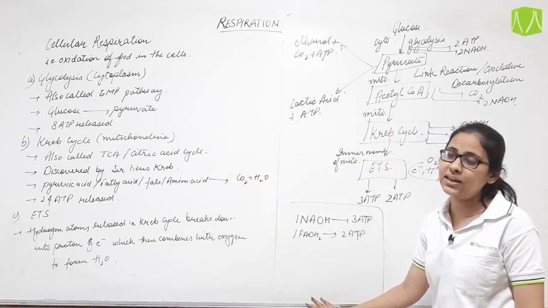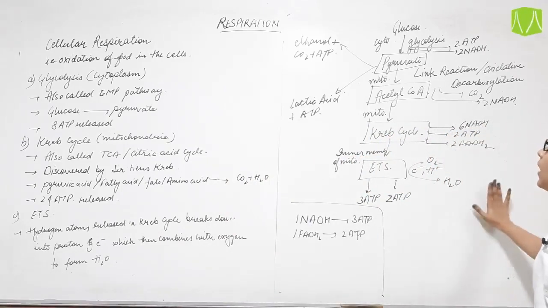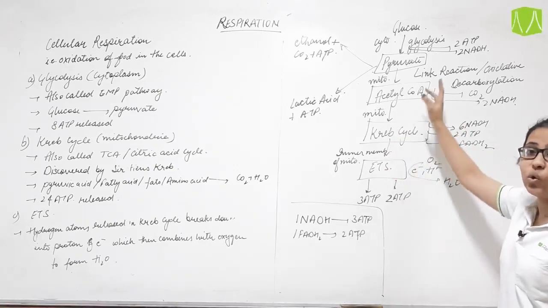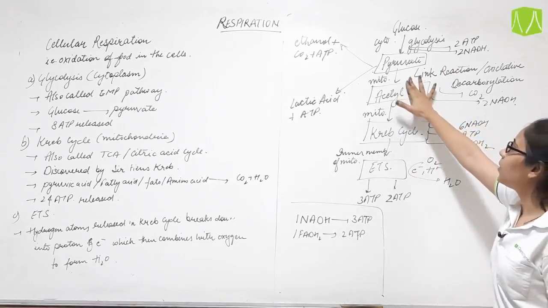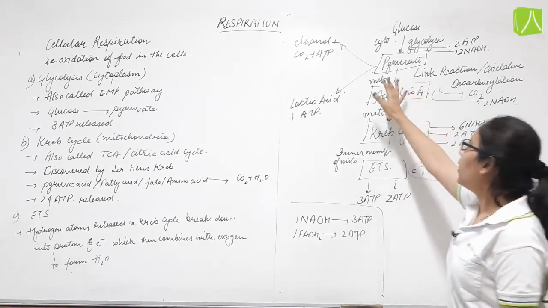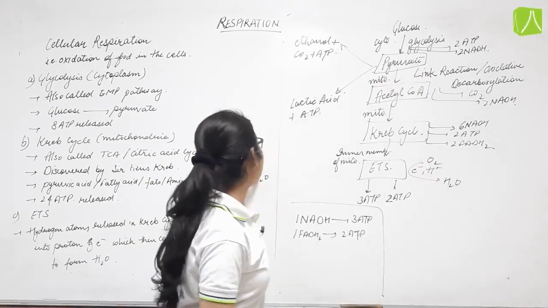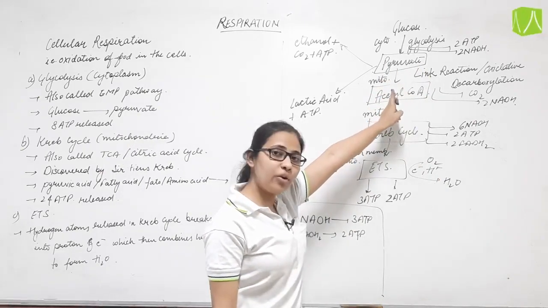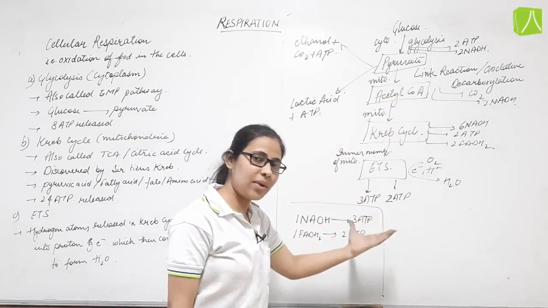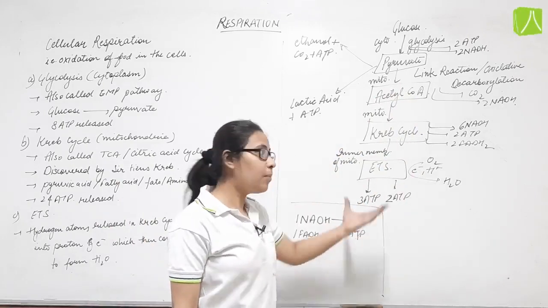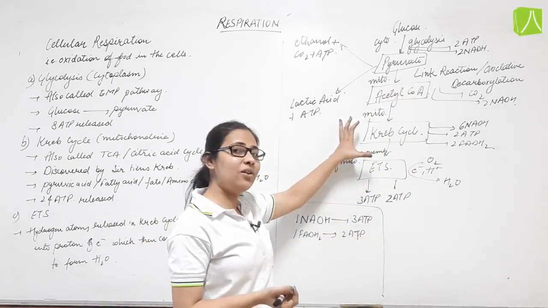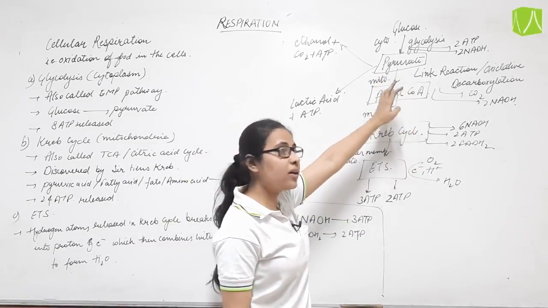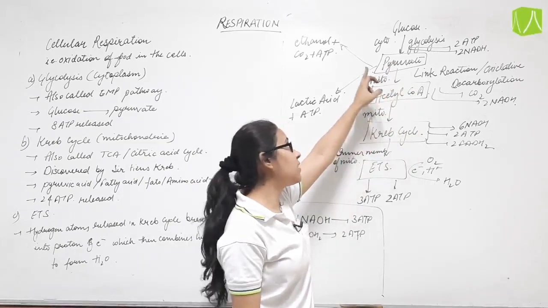Now we will see this in a little more detail in the form of a flow chart. This flow chart says that cellular respiration starts with glycolysis, that is, glucose breaks down into pyruvate. As I told you, this event occurs in the cytoplasm of the cell. Basically the same events are occurring here also, but we are seeing a little more of what conversions are taking place. Glucose is converted into pyruvate, and the process is known as glycolysis, which occurs in the cytoplasm of a cell.